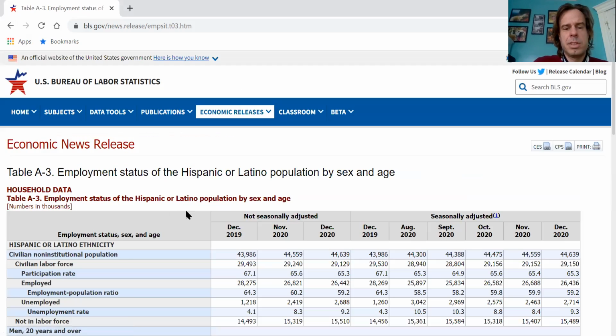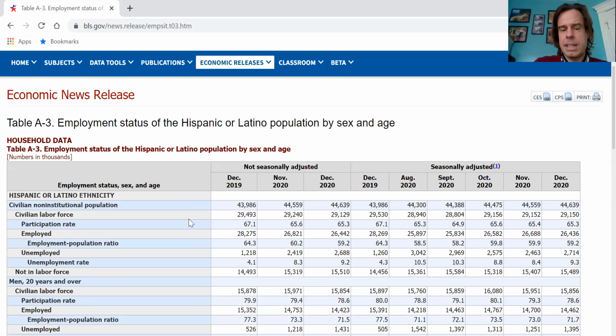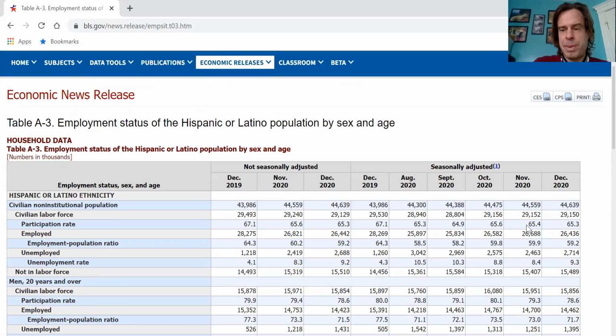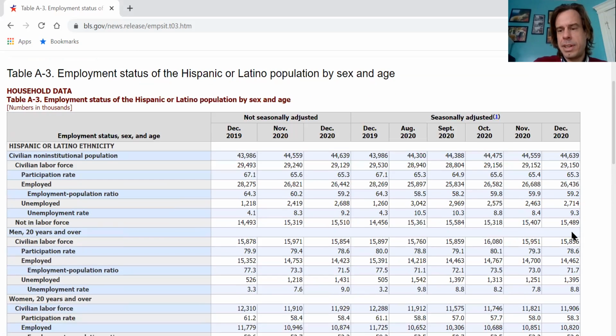For Hispanic people, the news is more unambiguously bad. If we look at the unemployment rate for Hispanic or Latino people, the unemployment rate went from 8.4 to 9.3%. And we see that the participation rate dropped ever so slightly. So that's two kind of bad things. And I've said before that even relative to Black people, Hispanic people are especially likely to be in the kinds of occupations that have really been affected by our failure to control the pandemic, things like restaurants, things like hospitality. Those industries are disproportionately affected.